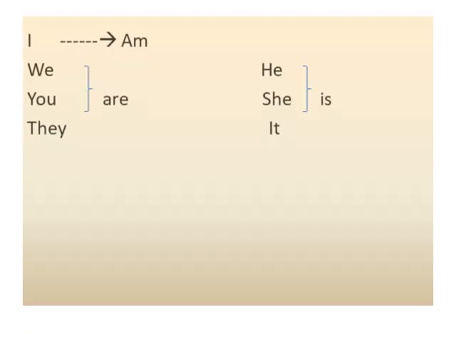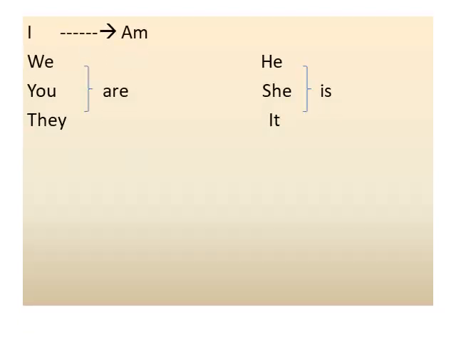In present continuous tense, for the first person singular I, we use am. For plurals we, you, they, we use are. For third person singular he, she, it, we use is.